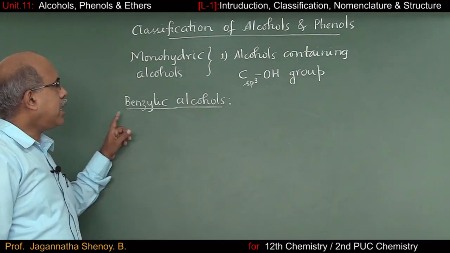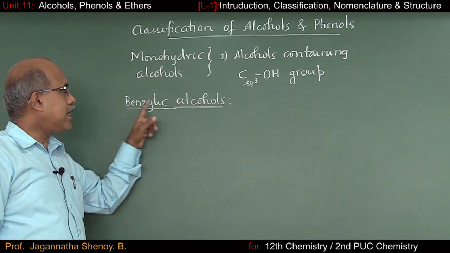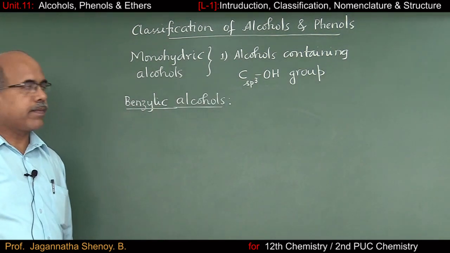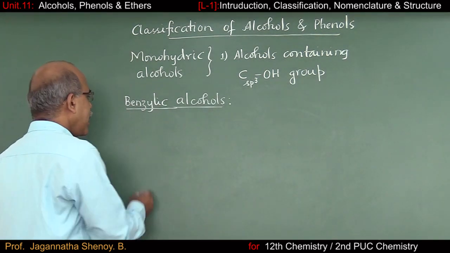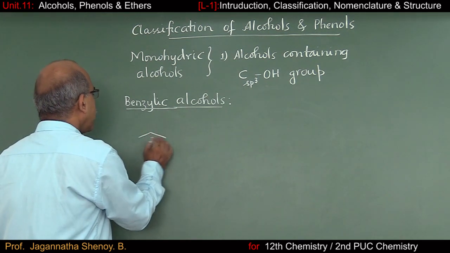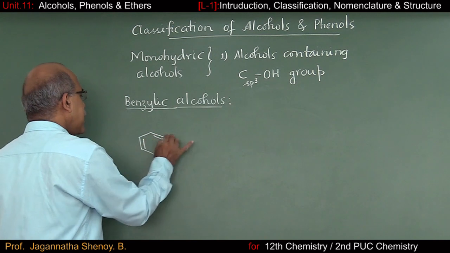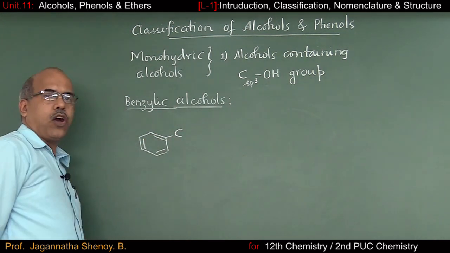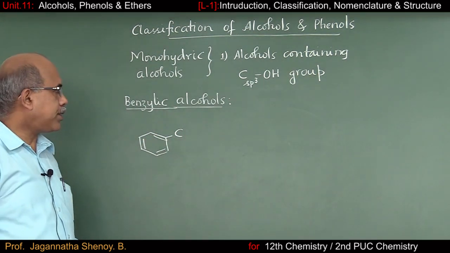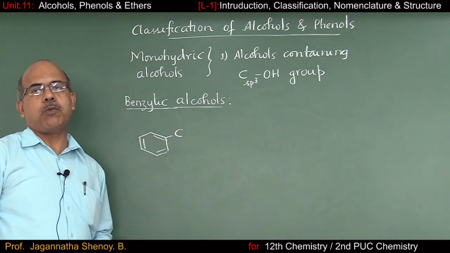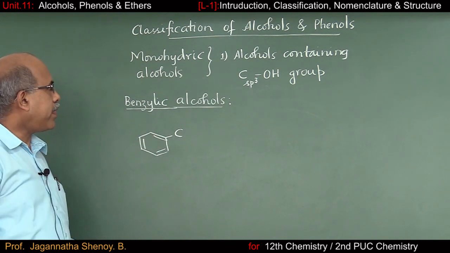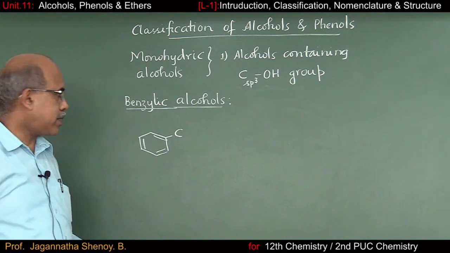The next type under this is benzylic alcohols. So what are benzylic carbon atoms? The carbon atom which is directly attached to the benzene ring is called a benzylic carbon atom, and if you have an OH group on that carbon atom, we call it a benzylic alcohol.